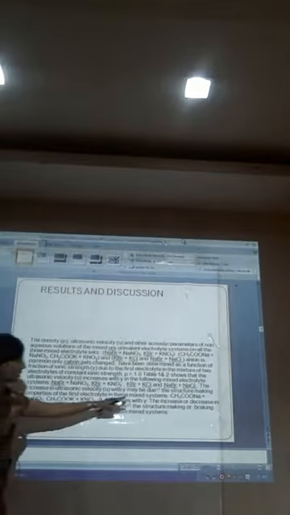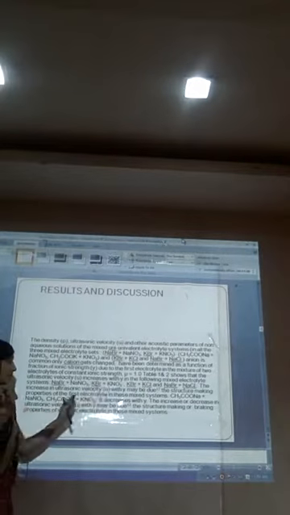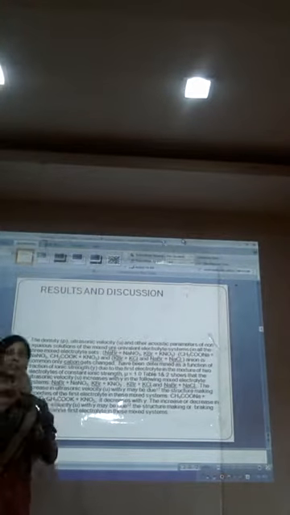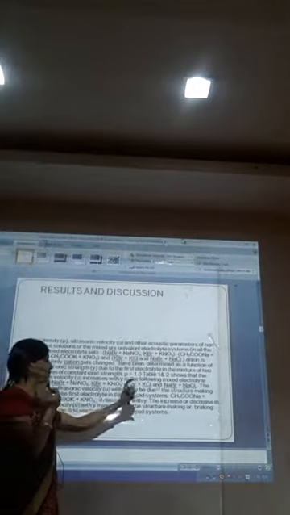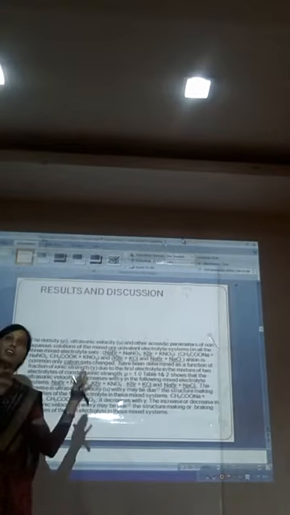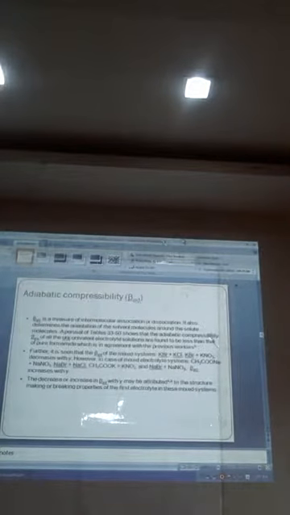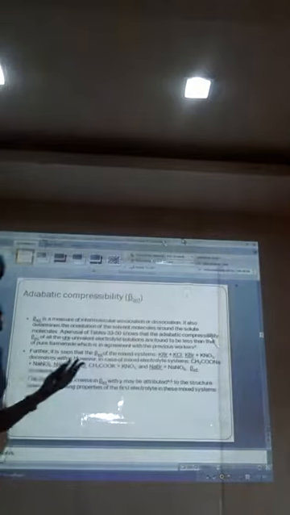Then in the system which has the acetate ion in common, it decreases. It means there is a change in the ultrasonic velocity due to the acetate ion. In the other systems, the size of the ion is very small, and in this system the acetate ion size is bigger. That's why it changes the velocity. So by increasing the concentration of the acetate ion, the velocity decreases. This explains the structure making and breaking properties.